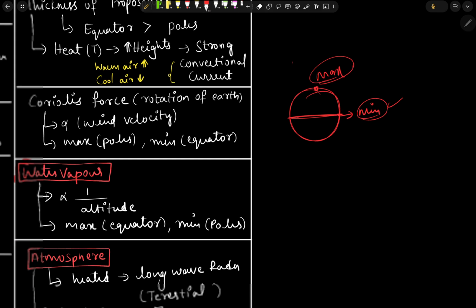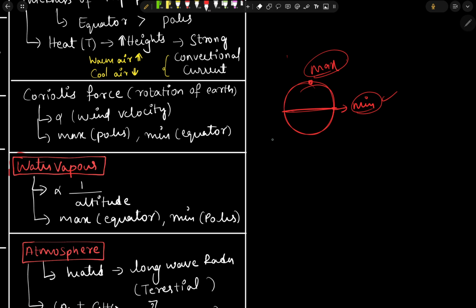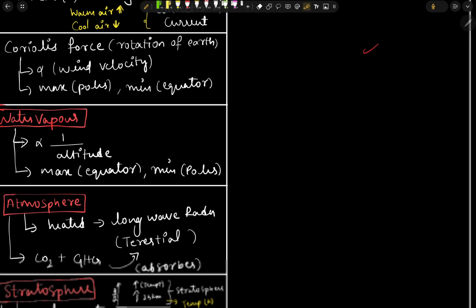So these are simple facts which we need to remember, because we have the tendency to forget these small facts, but these are most important things, because in the prelims examination these are the kinds of facts which they will ask. Okay, now let's go to the next topic, that is water vapor.